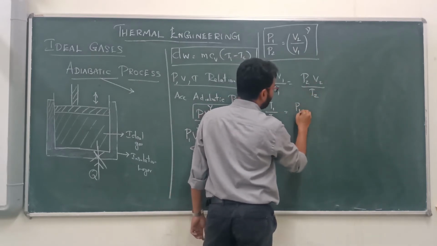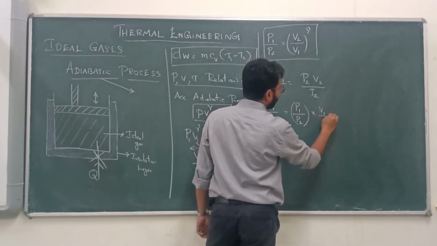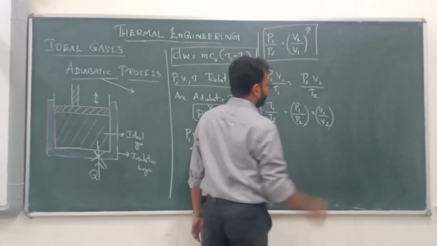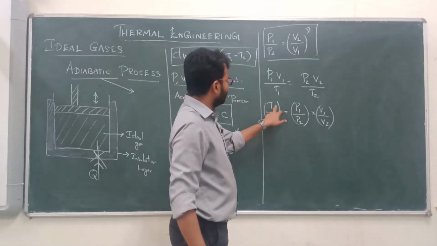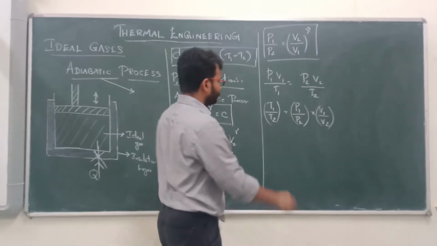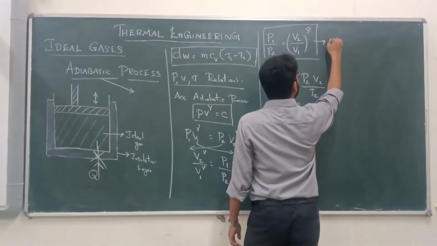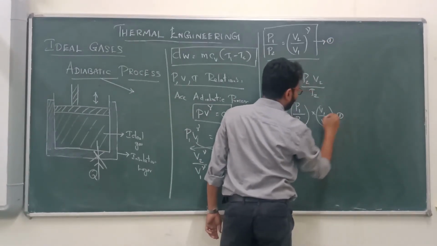So we get T1 by T2 is equal to P1 by P2 into V1 by V2. Take the previous result as equation 1 and this as equation 2.